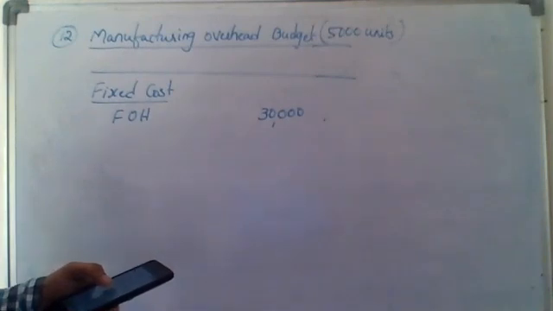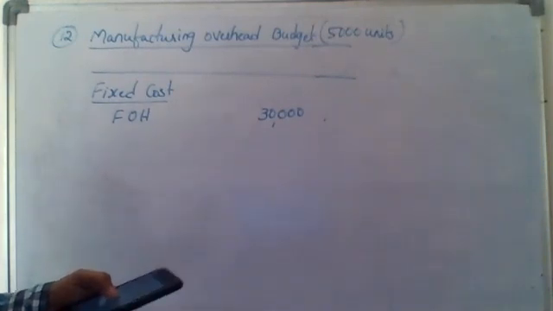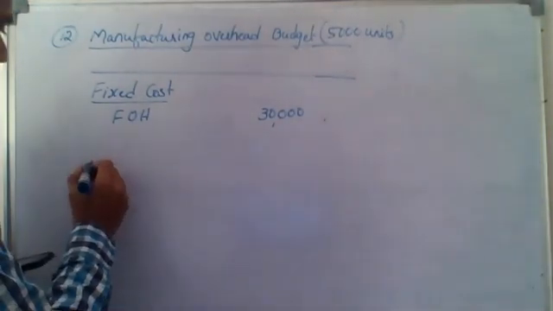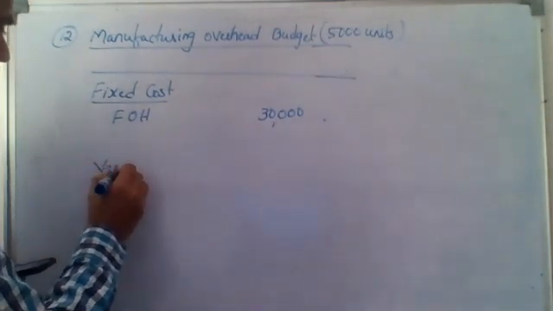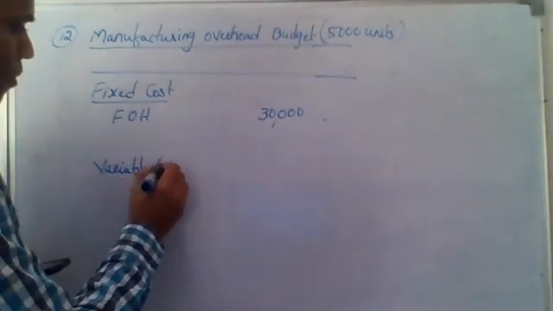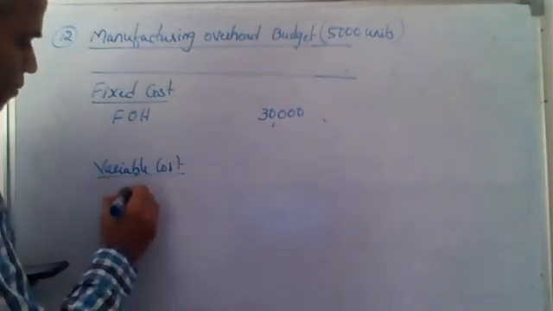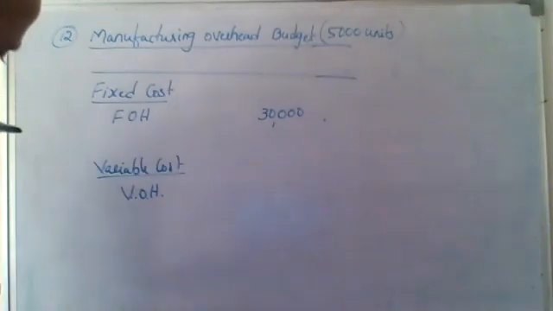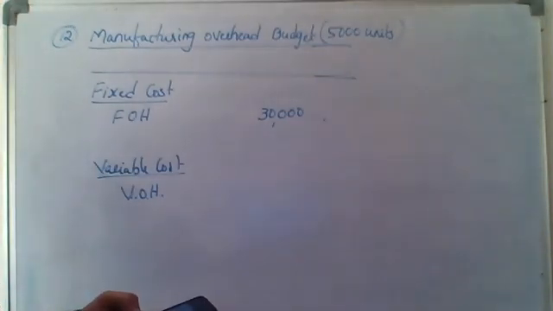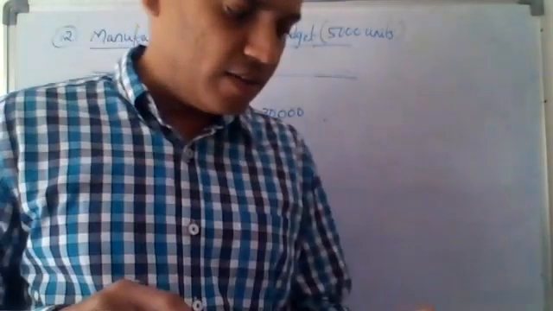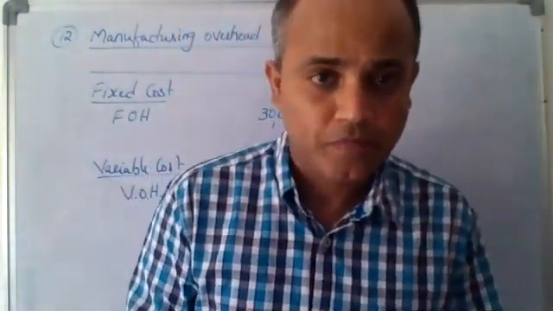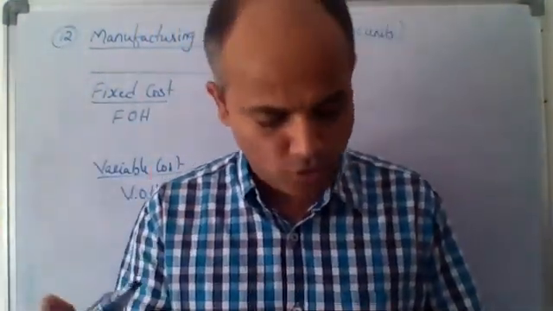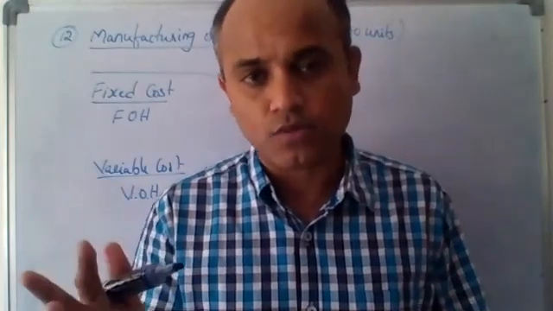Fixed overheads, variable overheads varying at the rate of 5 per unit. Now when you look at the variable overheads, he says varying at the rate of 5 per unit, but he gave the total as 15,000.